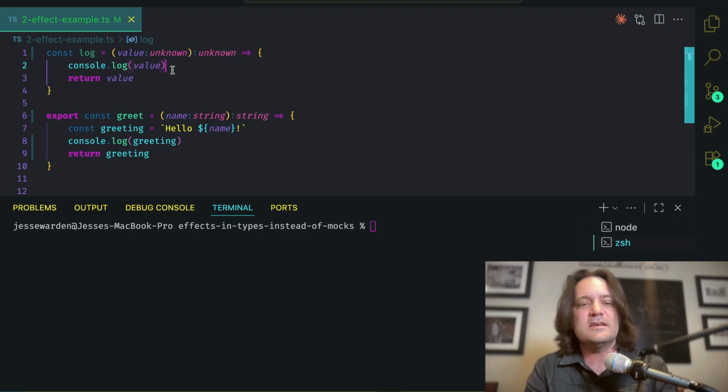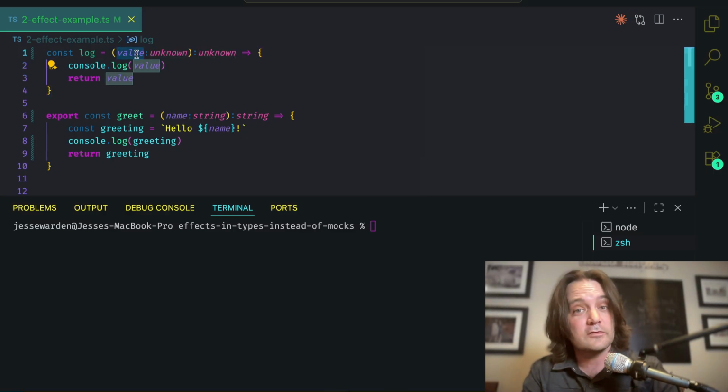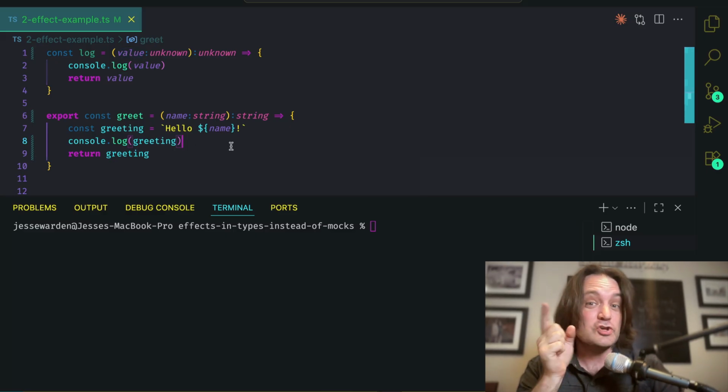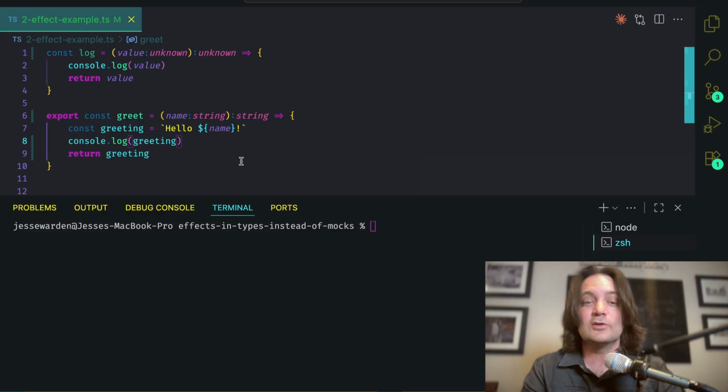We're going to leverage that here by starting with just unknown. We can refactor this later, but look what we've done here. All we've done is have console log return what it logged. That's really all it does. So now the way we're going to enforce that you called this is we need to get a log message.